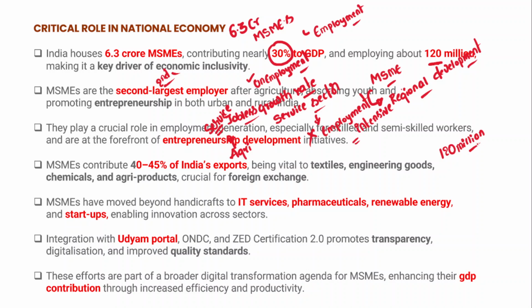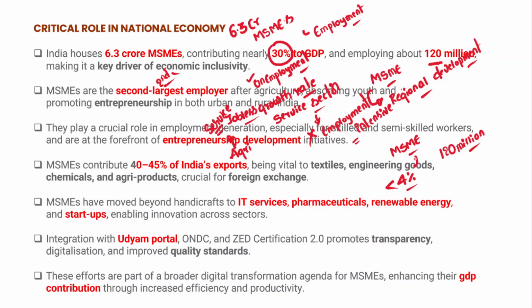So it not just creates employment opportunities, but it also creates entrepreneurship opportunities as well, right? MSME is the sector where both skilled and semi-skilled workers would work. Now, if you take the total skilled workforce in India, it is less than 4%. When you compare India's total skilled workforce with other countries, whether US, China, Japan, South Korea, they have a huge number of skilled workforce, but in India less than 4% of the total workforce is formally skilled, right?